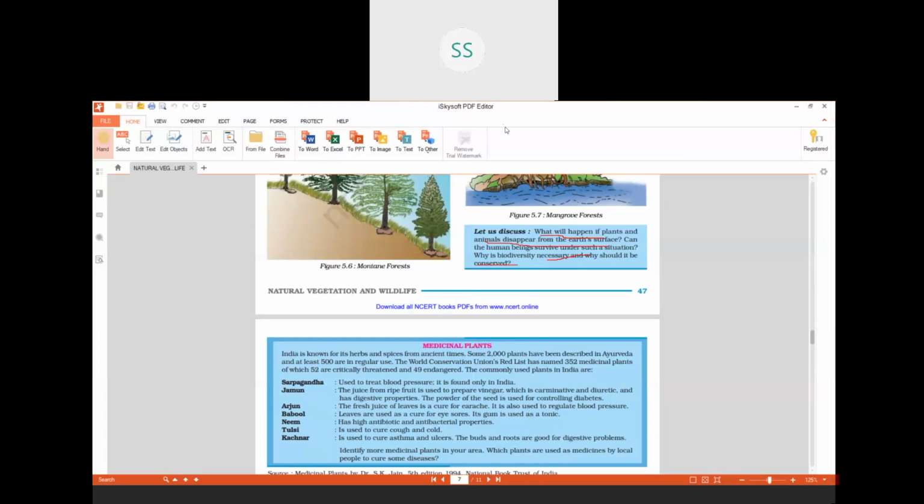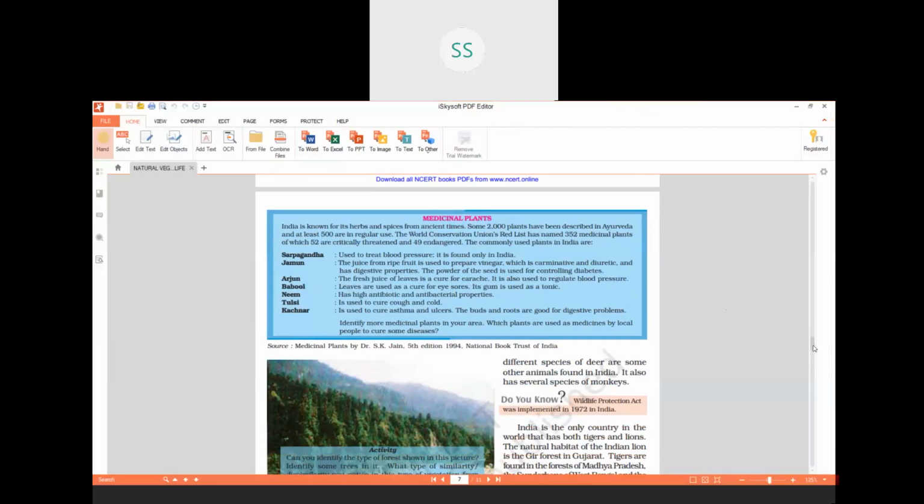So India is known for its herbs and spices from ancient times. Some 2000 plants have been described in Ayurveda and at least 500 are in regular use.